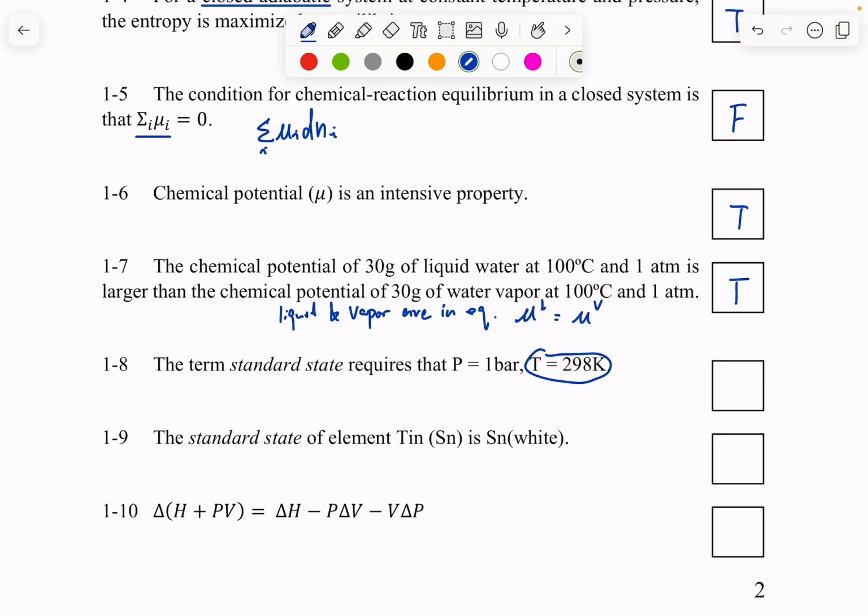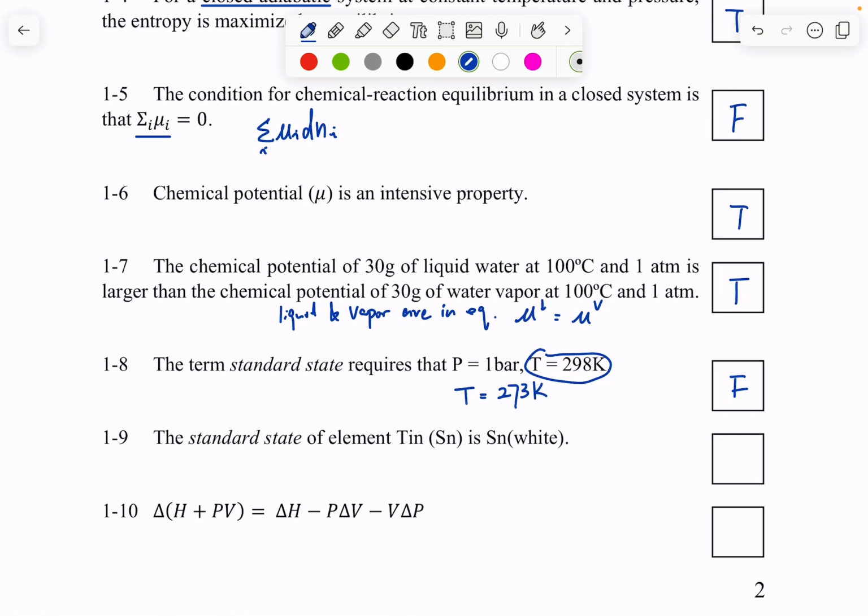The term standard state requires that P equals 1 bar, and that T equals 298 Kelvin. So this is false. It can be any kind of temperature. We can specify, say, temperature equals 273 Kelvin, right? It doesn't need to be 298 Kelvin, as long as we specify that temperature is fixed in that standard state that we want.